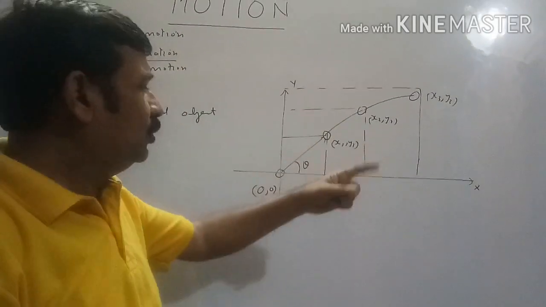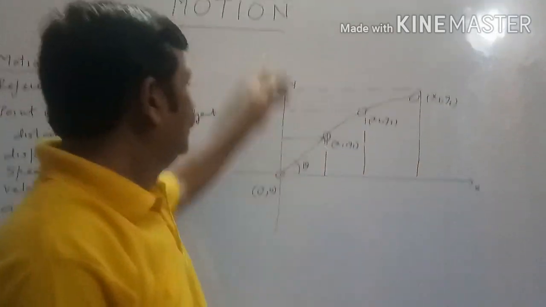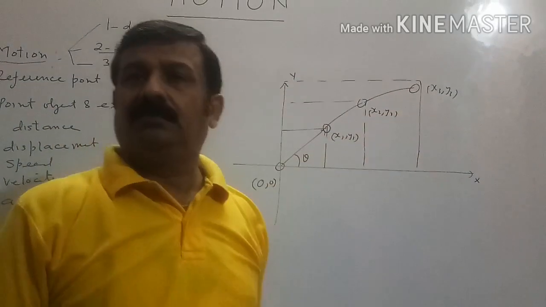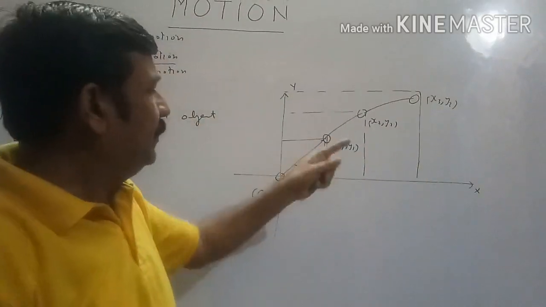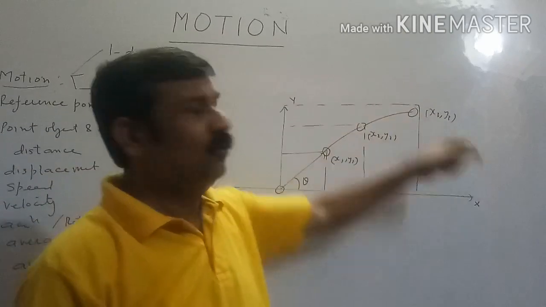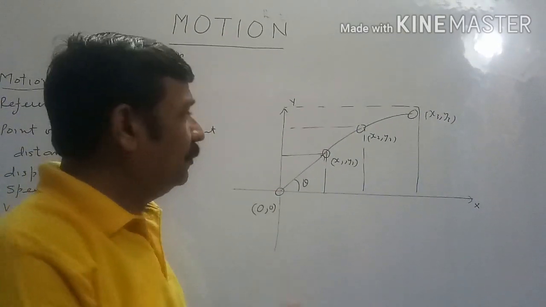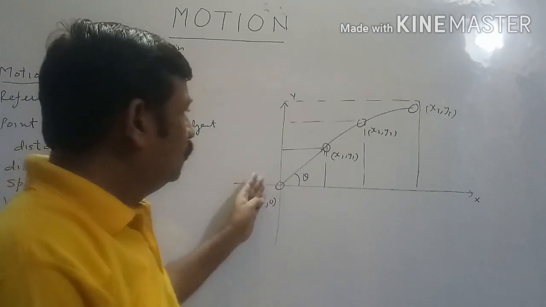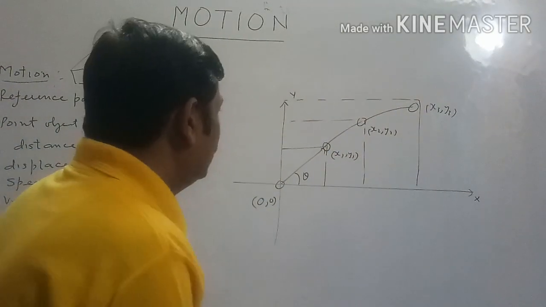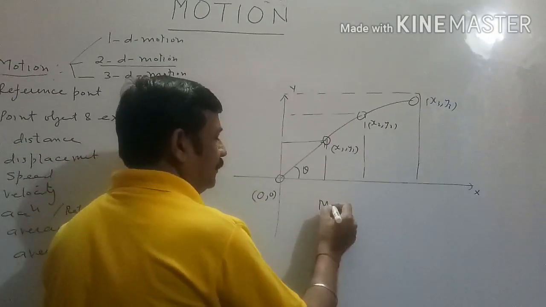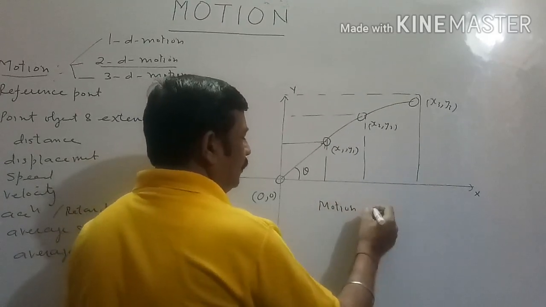Now in this type of motion, instead of straight line path, body moves in a plane. This blackboard is a plane and body is moving on this blackboard. So when body performs two-dimension motion, body moves in a single plane. That is why two-dimensional motion is also known as motion in a plane.